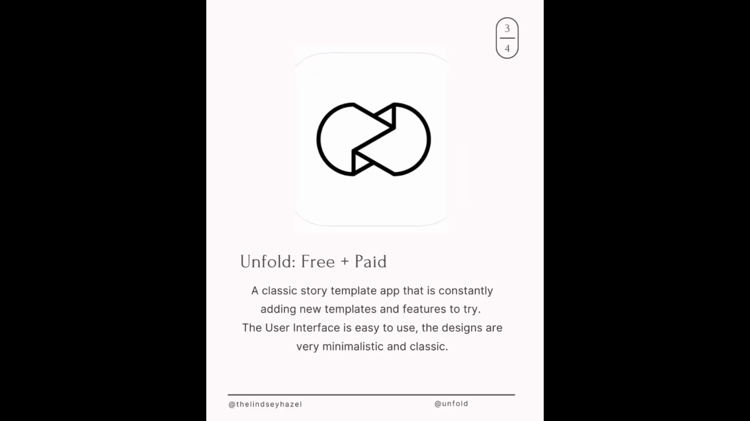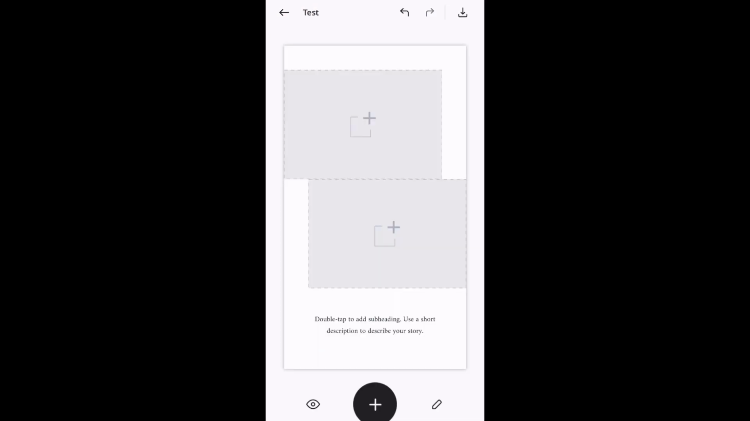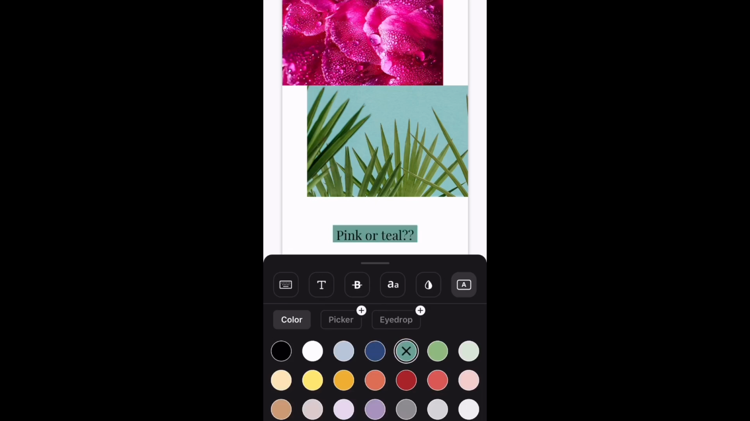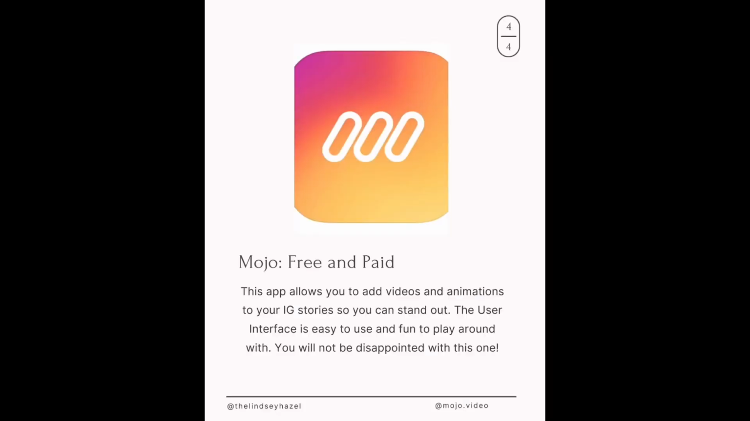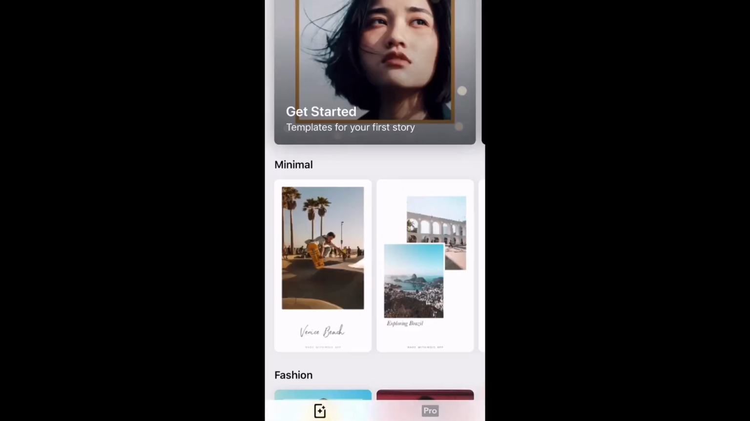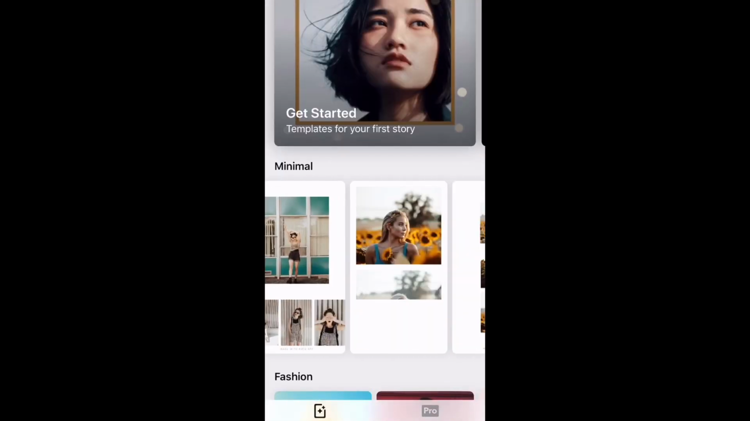Unfold. This is a classic story template app that is constantly adding in new templates and features to try. Super easy to use. Moho. This app is a lot of fun to add videos and animations to your Instagram stories and so much more. You will not be disappointed with this one.